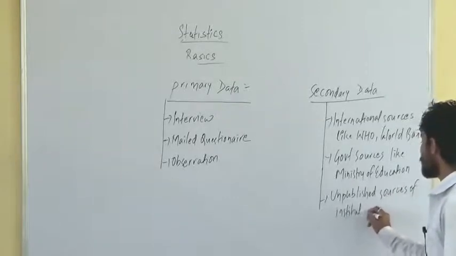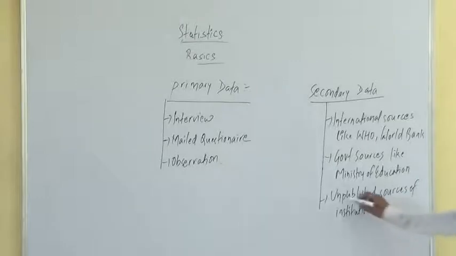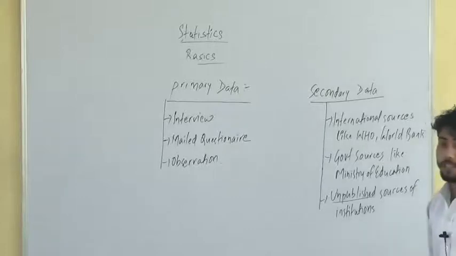Unpublished sources of institutions. If unpublished sources of institutions are called secondary data, what will be the published source? Published source will be primary data itself. Getting unpublished, which is not published. Unpublished sources of institutions will be called secondary data. Now what is this interview method, mailed questionnaire method and observation method?